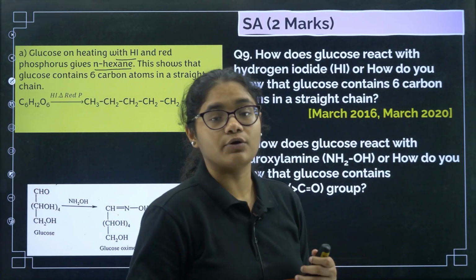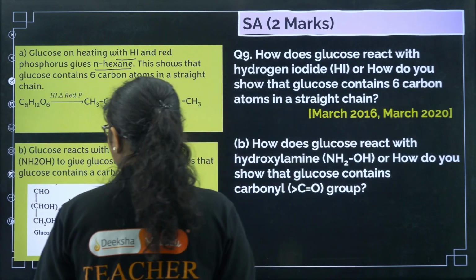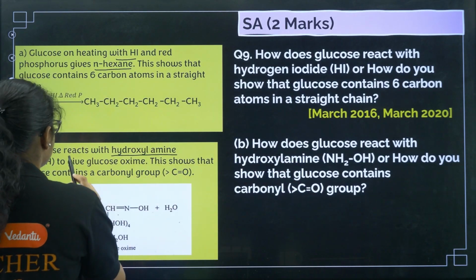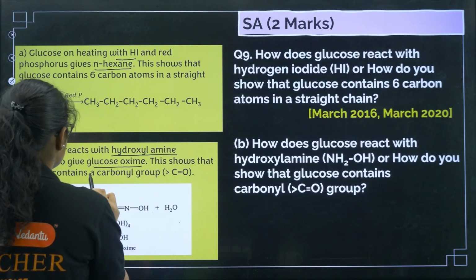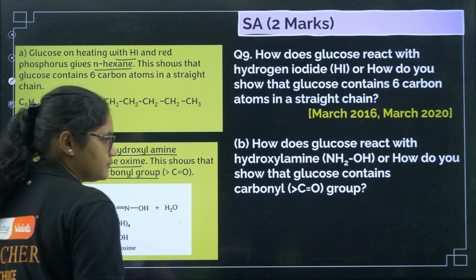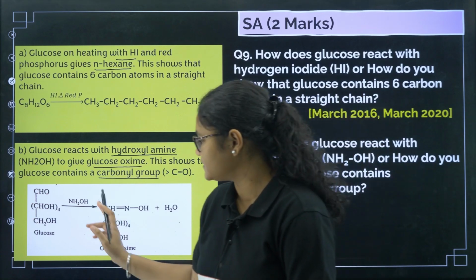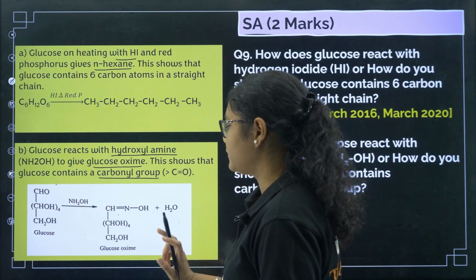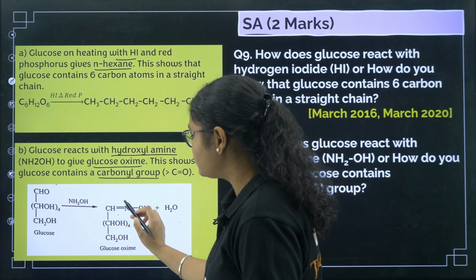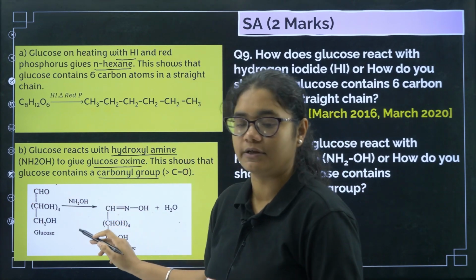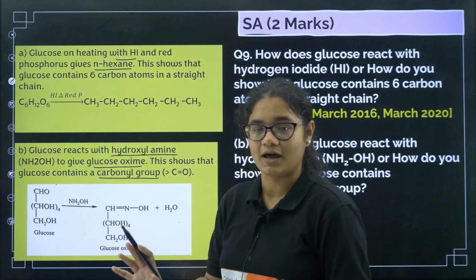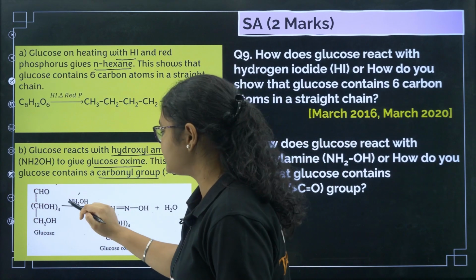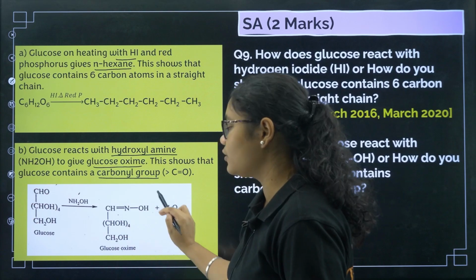It reacts with hydroxylamine. Okay, so you can see that glucose reacts with hydroxylamine to give glucose oxime. This shows the presence of a carbonyl group. Okay, so in the reaction you can see here, you have (CHOH)4 glucose with NH2OH will give you this one. Okay, so this is your glucose oxime. This reaction is very much similar to what you saw in the aldehydes, ketones and carboxylic acid chapter. Here H2 and O will be removed, and CH=NOH we will get. This is your oxime group.